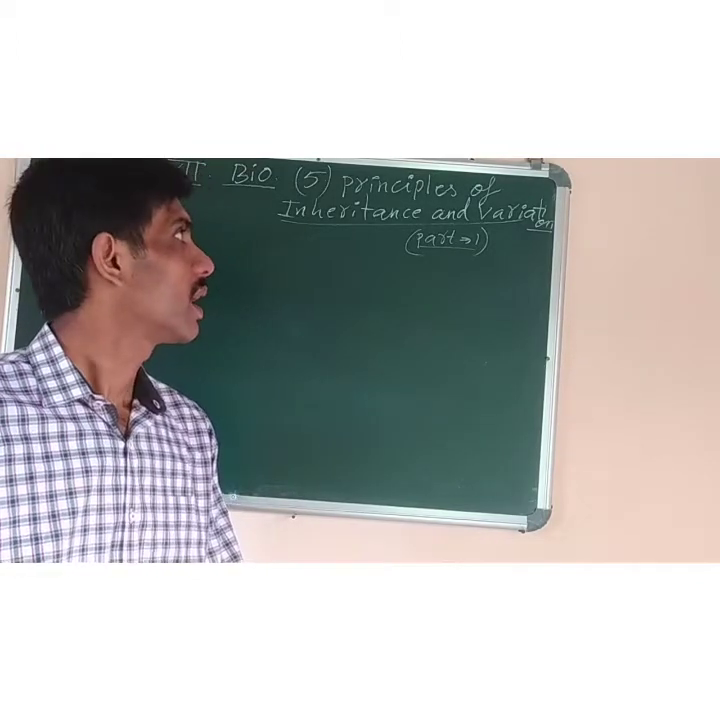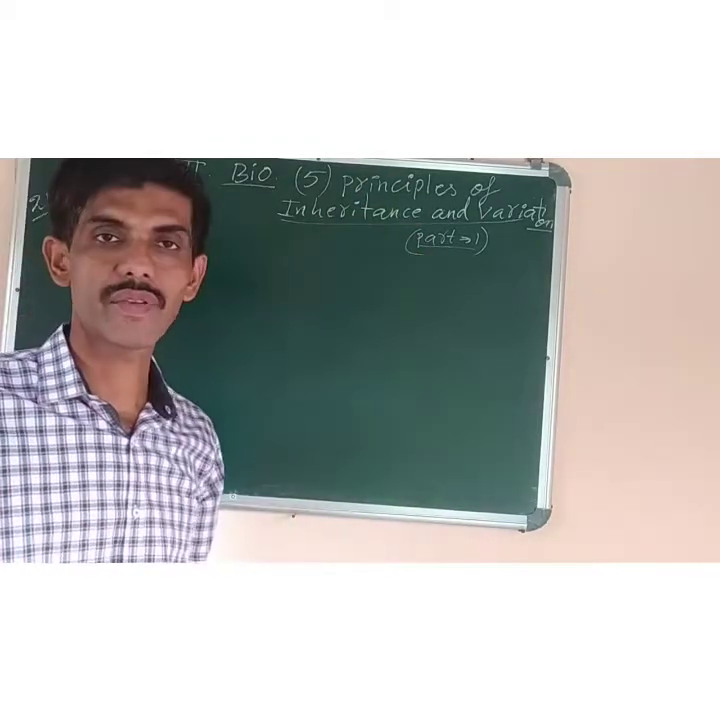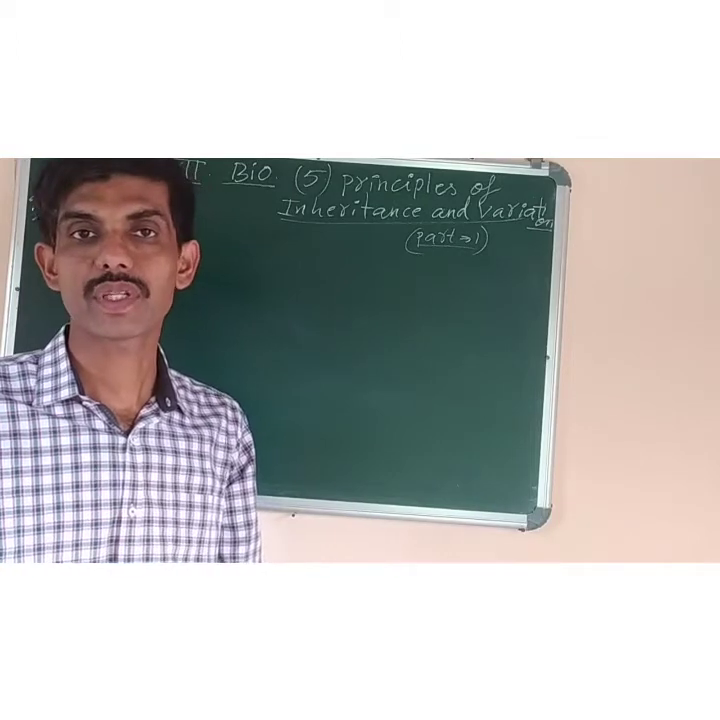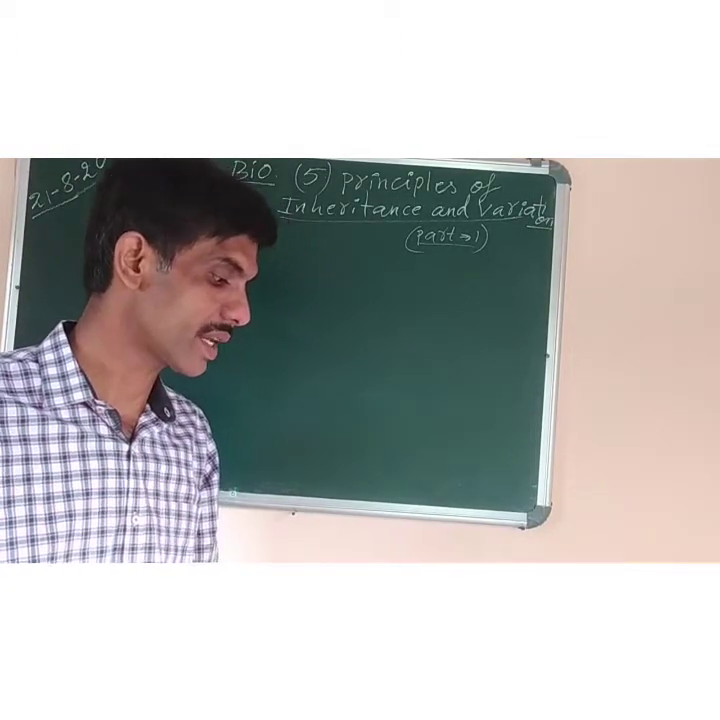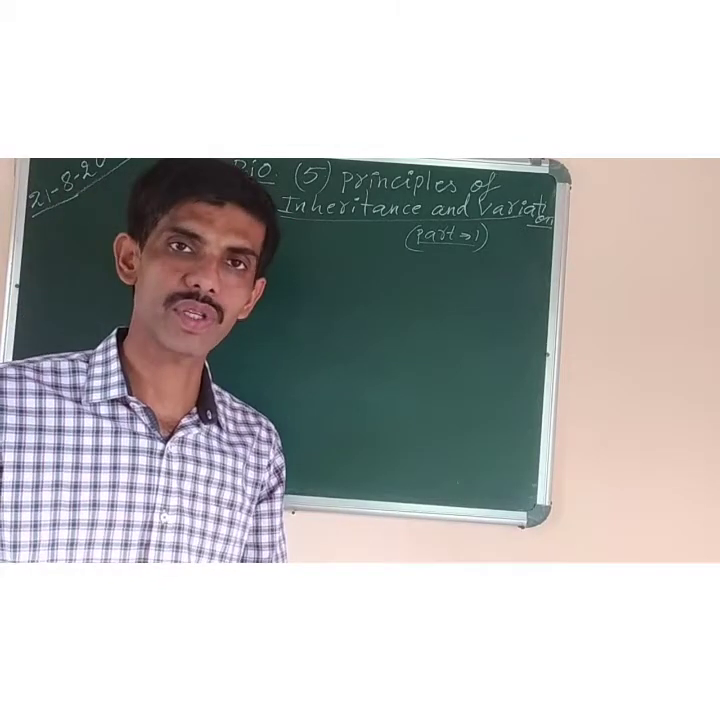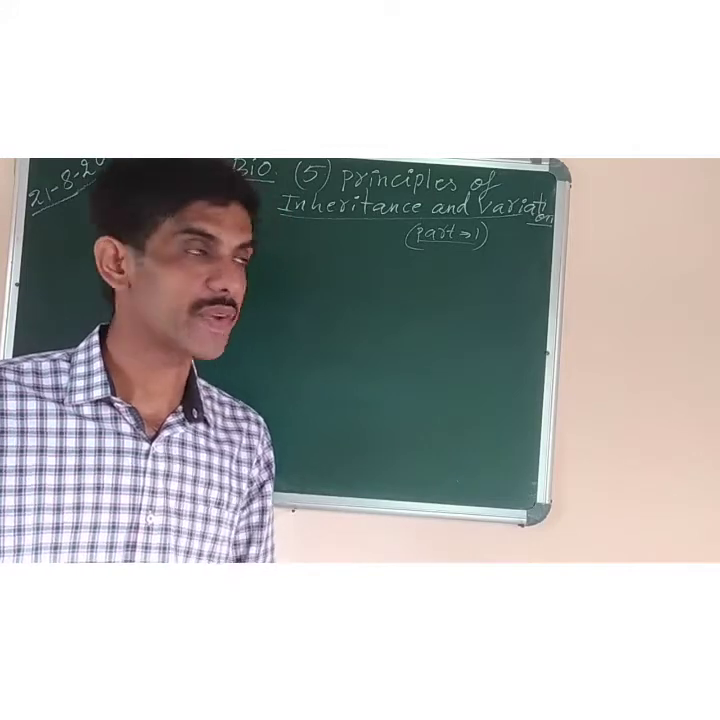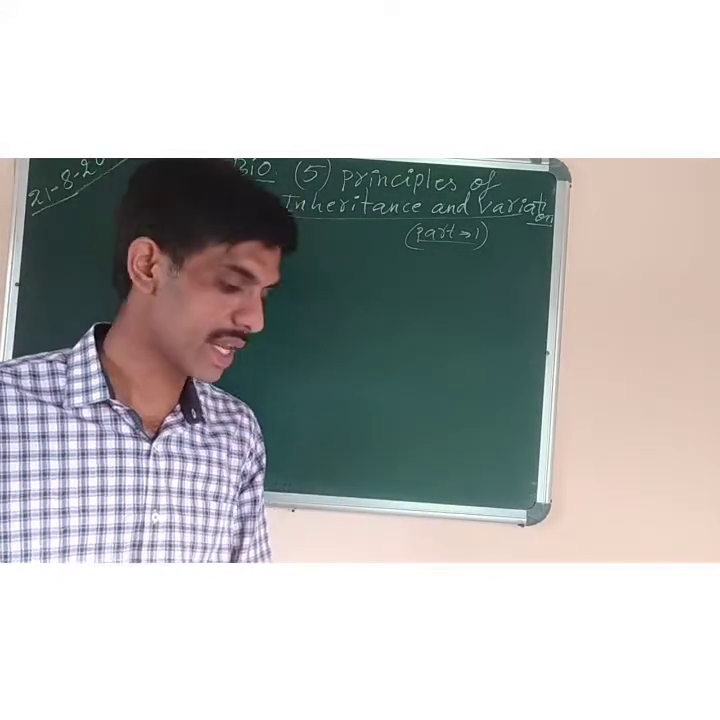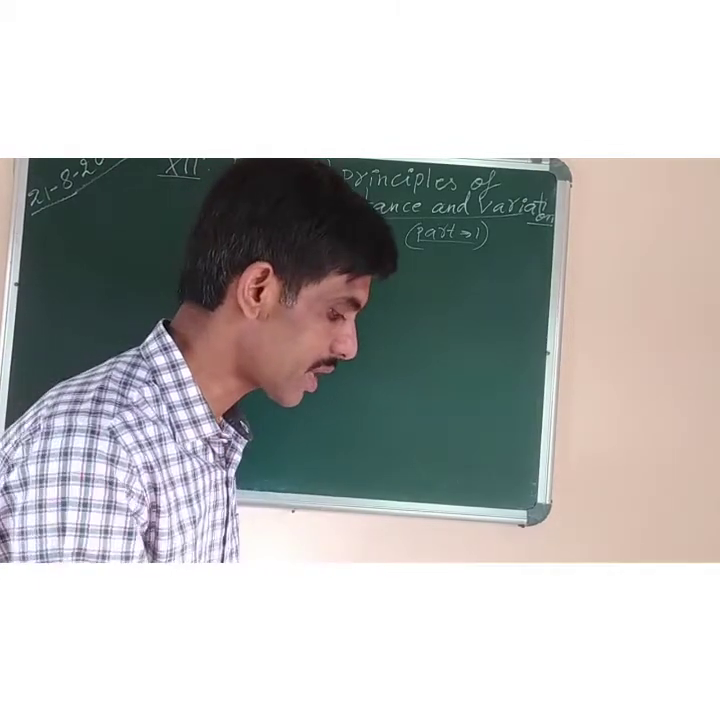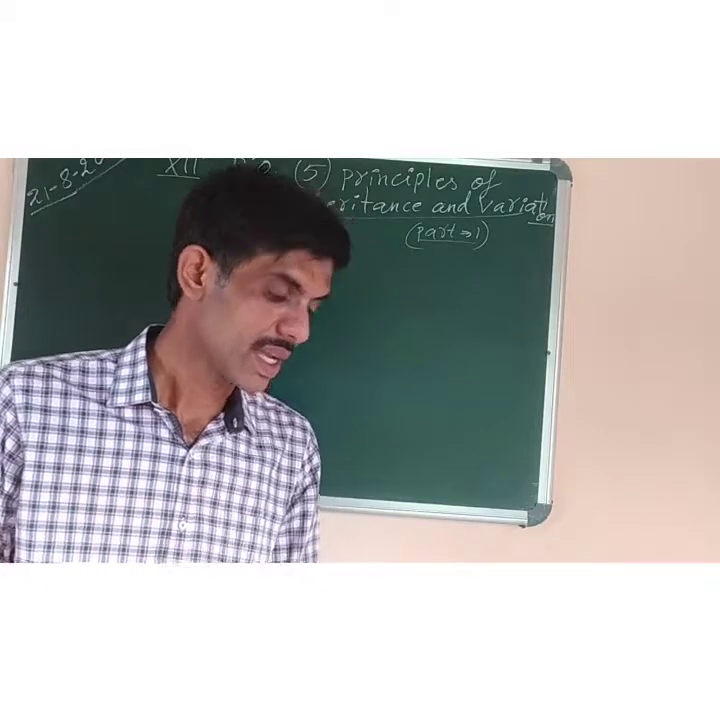Now today in chapter 5, that is principles of inheritance and variation, we have to study the genetics part. We have already started the second unit, that is genetics and evolution, according to your syllabus. The first chapter is principles of inheritance and variation. The second chapter is molecular basis of inheritance, whereas the third chapter is based on evolution. So first we will start with the syllabus only.